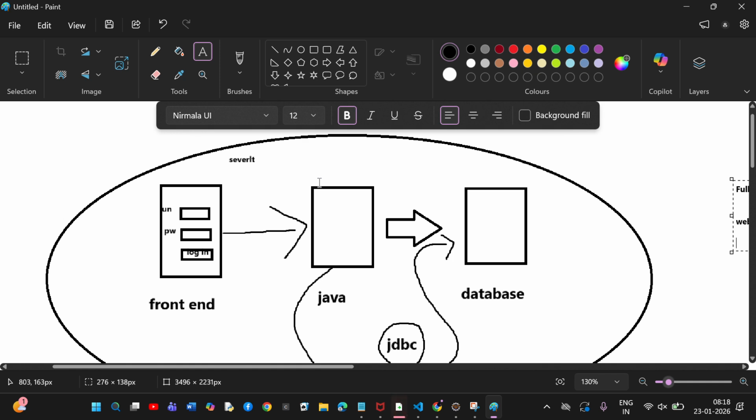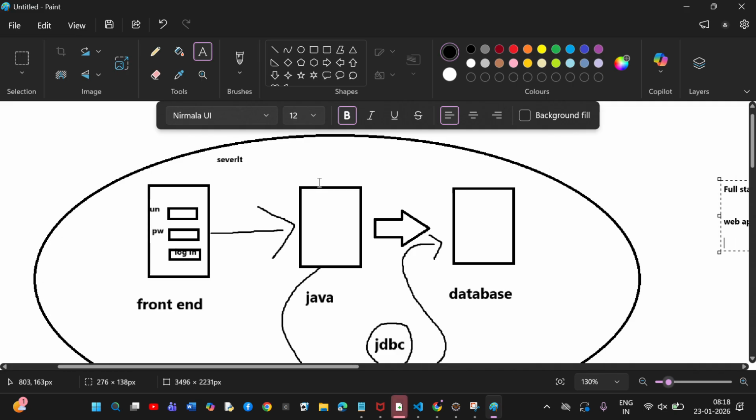I'll tell you what is Servlet. Listen. See, in JDBC, is connection done manually or automatically? Manually, with the help of the getConnection method. This we are doing manually, but in Spring Boot, everything will be done automatically. And that is known as Spring. But what is our class? This class is our Servlet. If you understand Servlet first, you'll understand Spring in a better way. So I'll be giving a quick introduction.